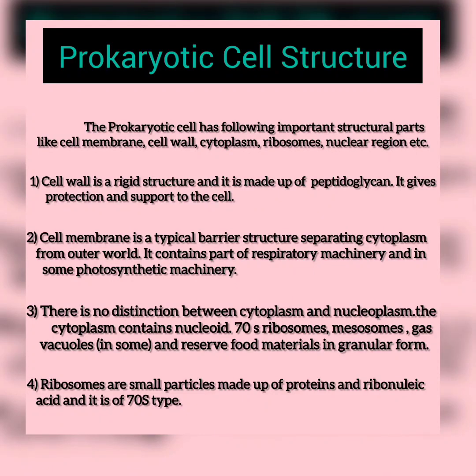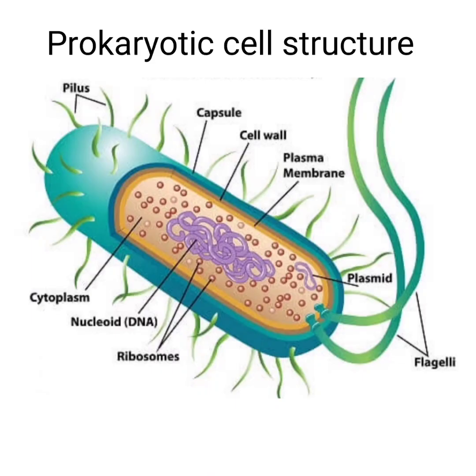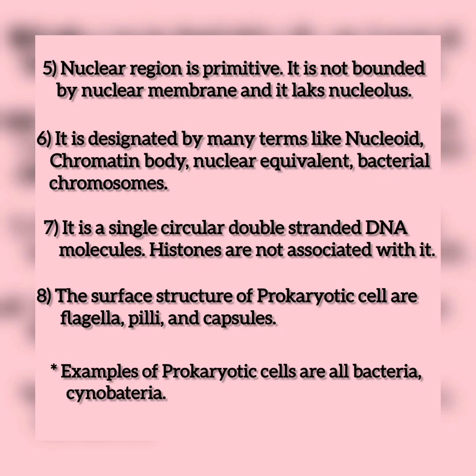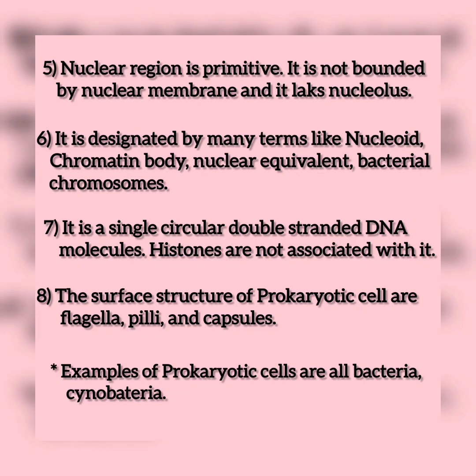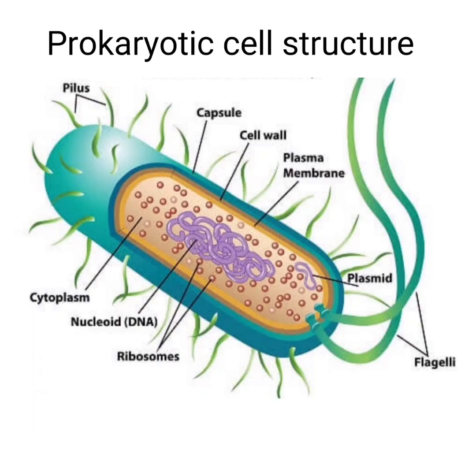Next is ribosomes. Ribosomes are small particles made up of proteins and ribonucleic acid, and they are of 70S type. Next, the nuclear region is primitive. It is not bounded by a nuclear membrane and it lacks a nucleolus. It is designated by many terms like chromatin body, nucleoid, nuclear equivalent, and bacterial chromosome. It is a single circular double-stranded DNA molecule. Histones are not associated with it.